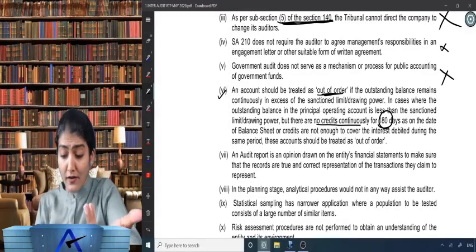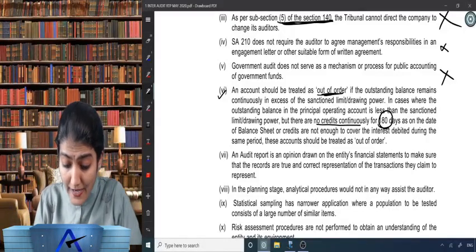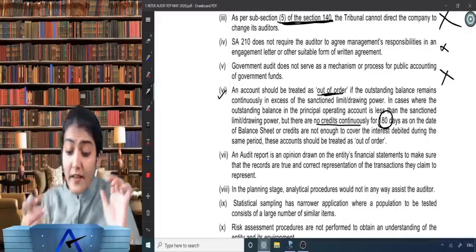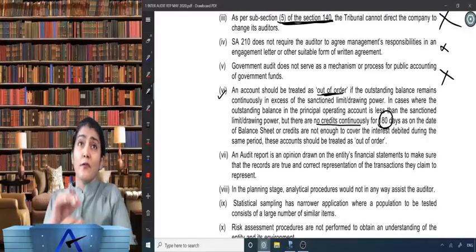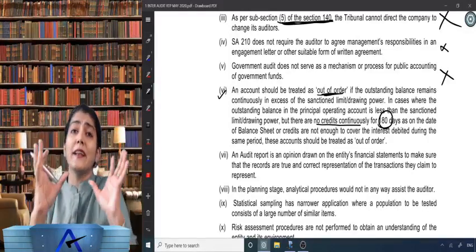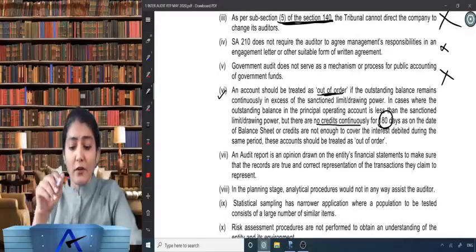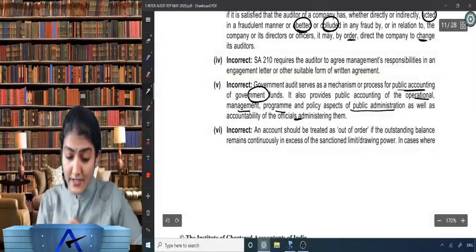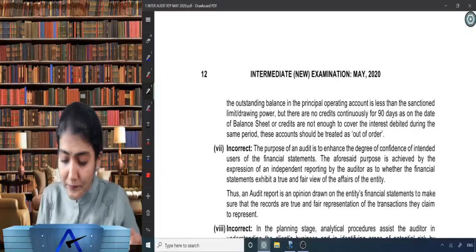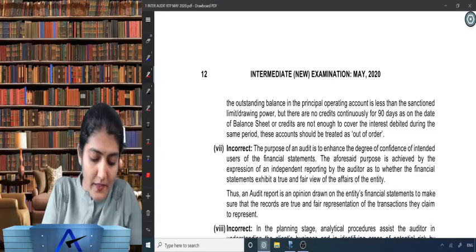180 days. Wrong. The correct version is: no credits continuously for 90 days as on the date of the balance sheet, or credits are not enough to cover the interest debited during the same period. These accounts should be treated as out of order. So everything else in the drafting of that question was right, except for that 180 days, because of which the option will now become incorrect. Only that 180 we need to replace with the 90.